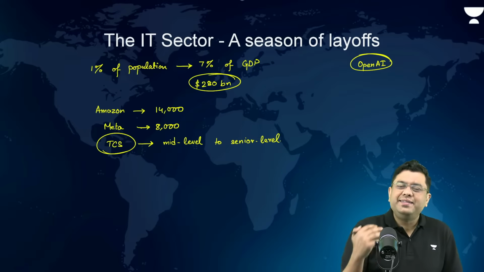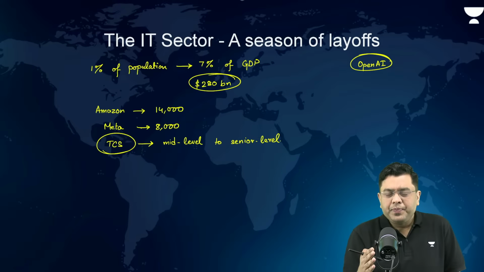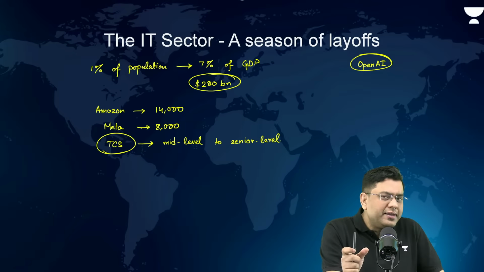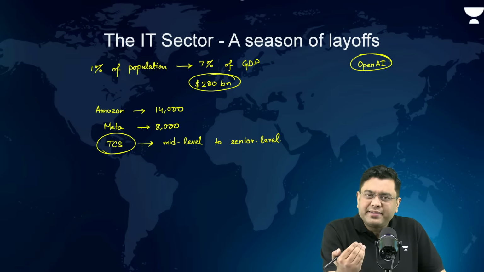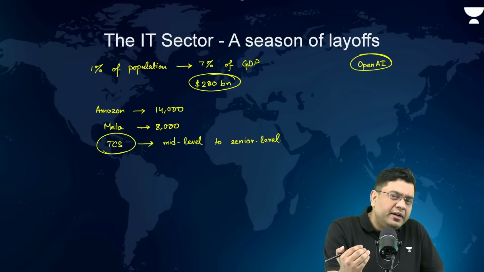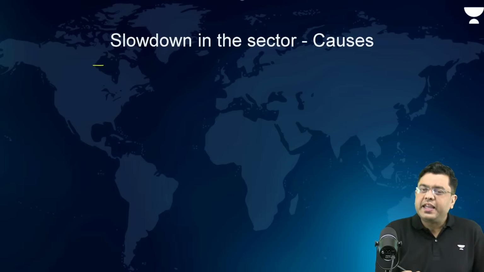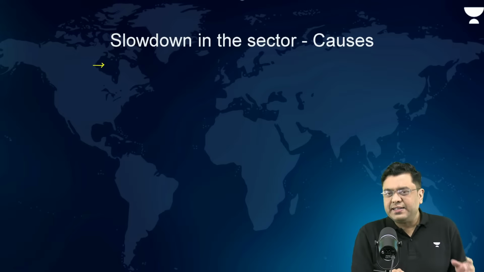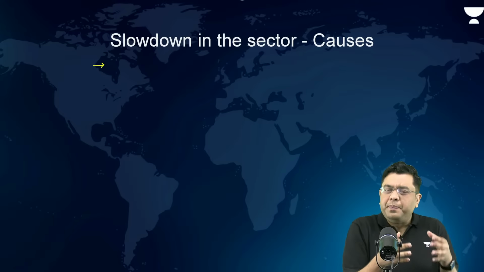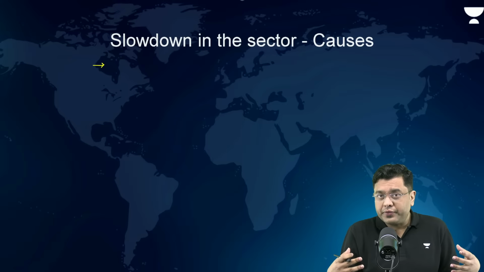Now, why is it that the IT sector, other than the fact that you have AI, and we will explore the role of AI as well, but what are the major causes why these layoffs are happening? So there are different reasons associated. First of all, when we talk about the IT sector industries, the AI carries out the basic tools for which earlier you used to have a large number of coders.